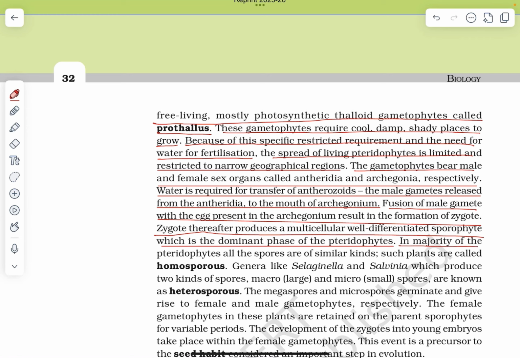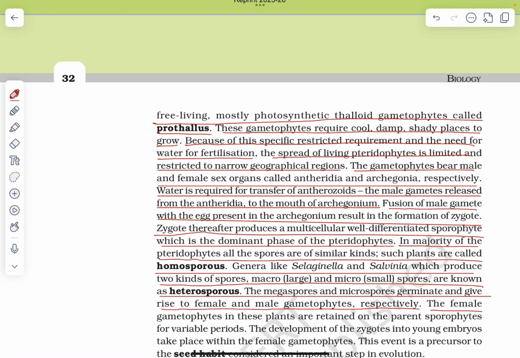In the majority of pteridophytes, all the spores are of similar kinds; such plants are called homosporous. Genera like Selaginella and Salvinia, which produce two kinds of spores, macro (large) and micro (small) spores, are known as heterosporous. The megaspores and microspores germinate and give rise to female and male gametophytes respectively.